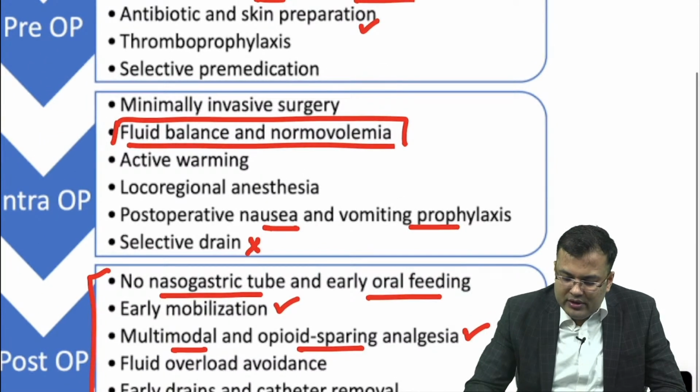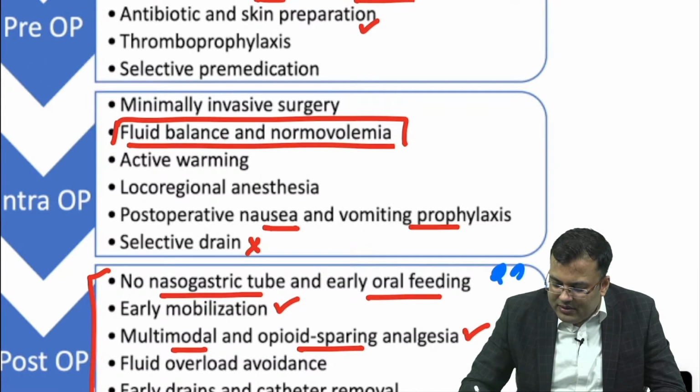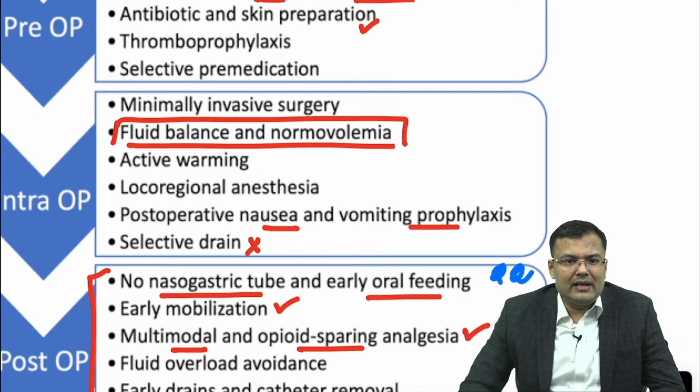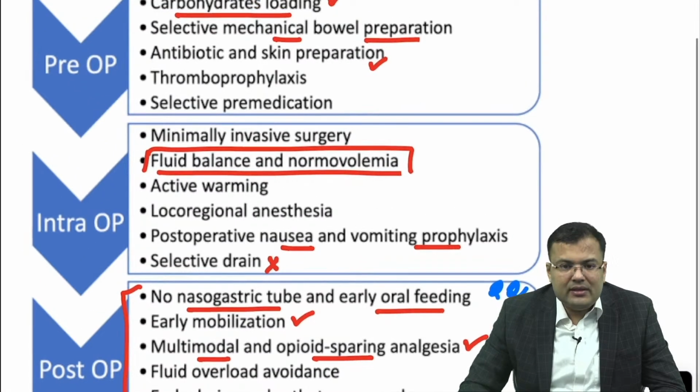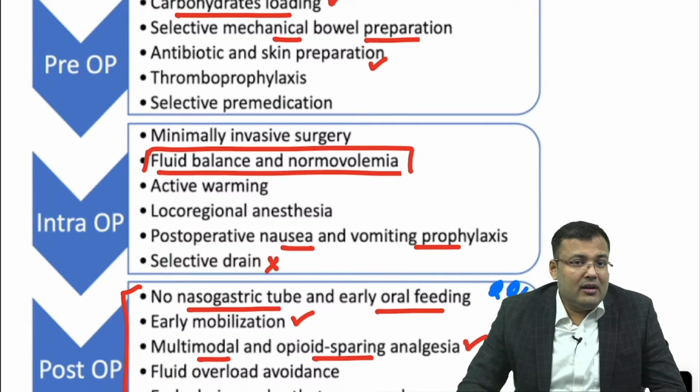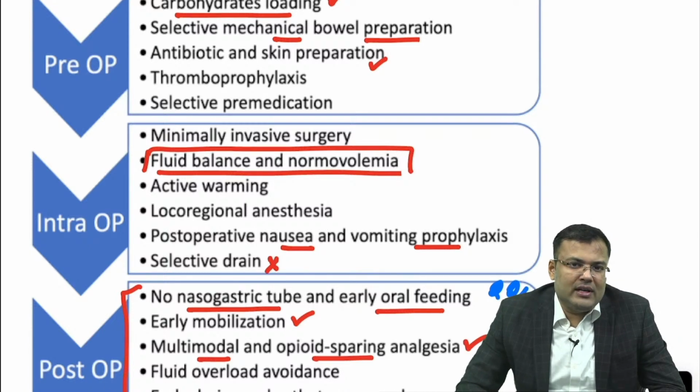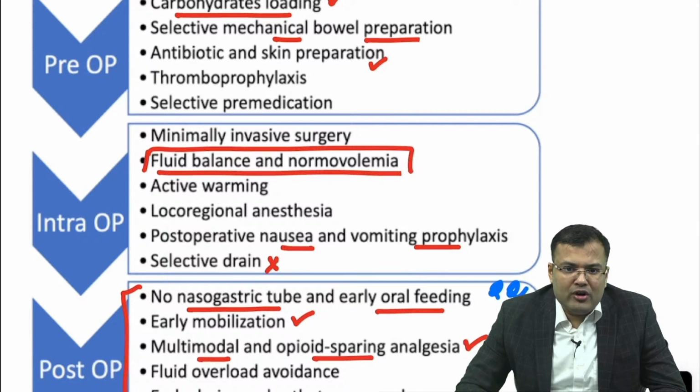Guys, so it seems that the question was asked from these post-op guidelines. So I am repeating, this is very important, especially for INI-CET, ERAS protocol. So no nasogastric tube and early oral feeding, early mobilization, multimodal and opioid sparing analgesia, fluid overload avoidance, early drain and catheter removal. Clear?